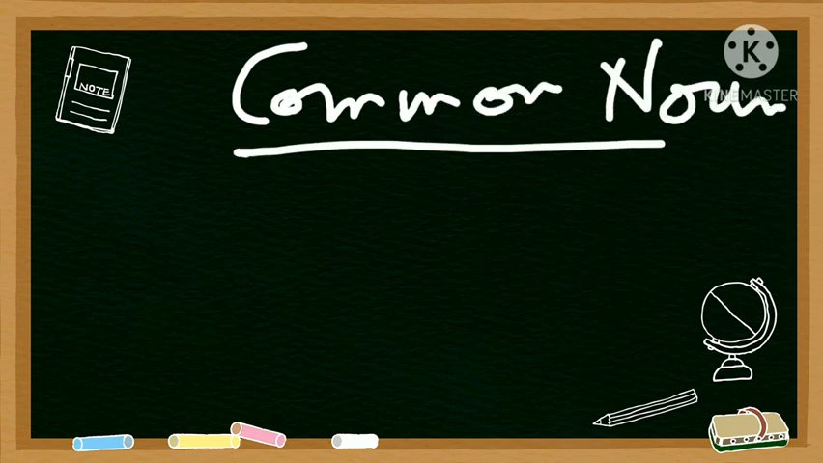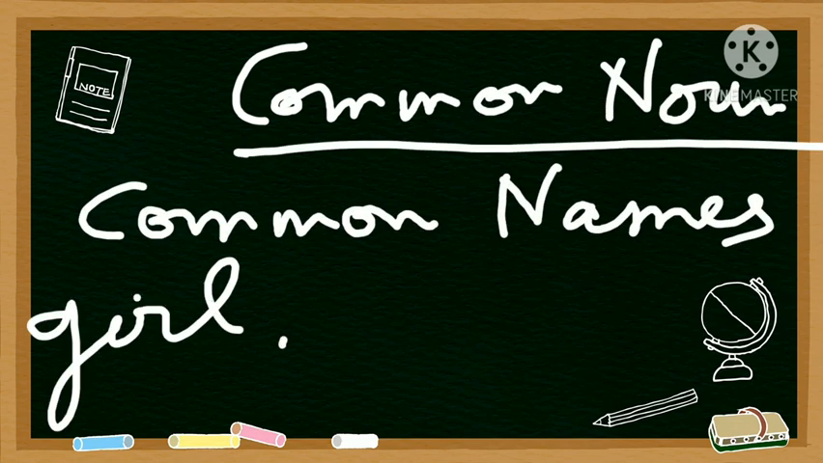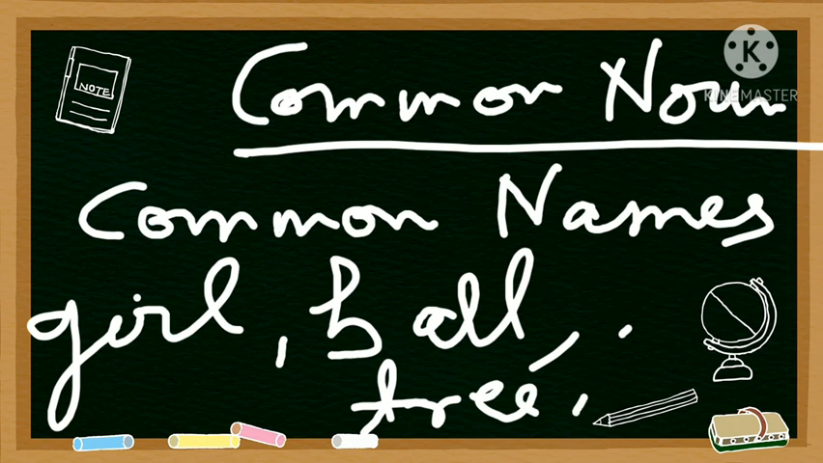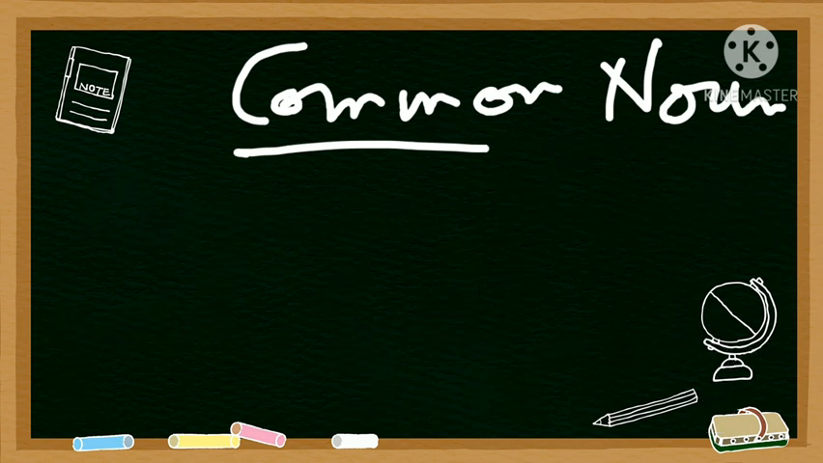Now it's turn to understand what is common noun. Common nouns are common names like girl, ball, tree, or city. There is no particular name mentioned. So these words are called common noun. I think you are able to understand.